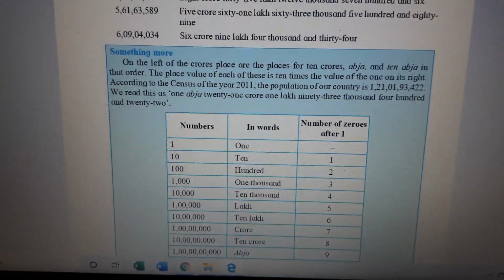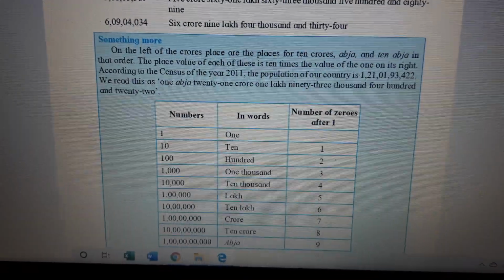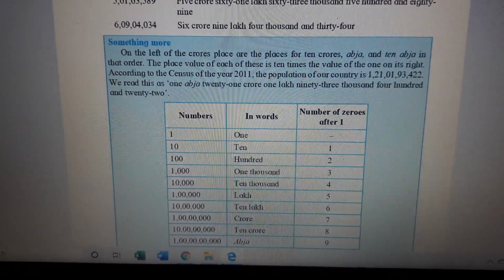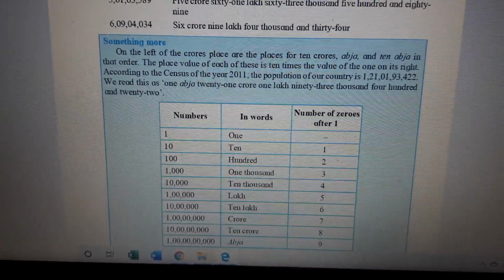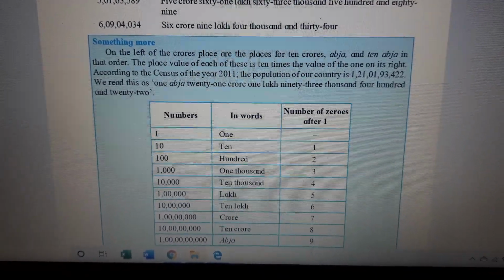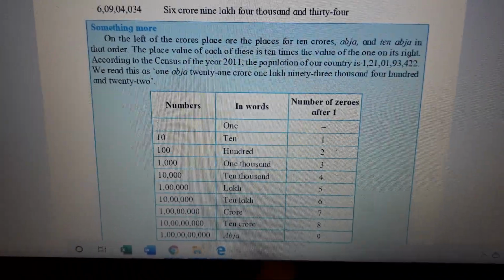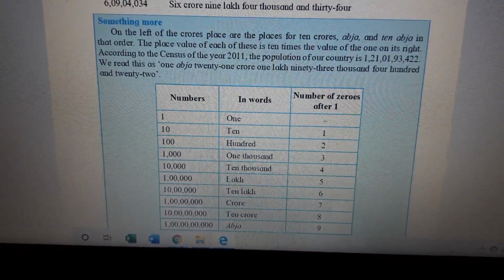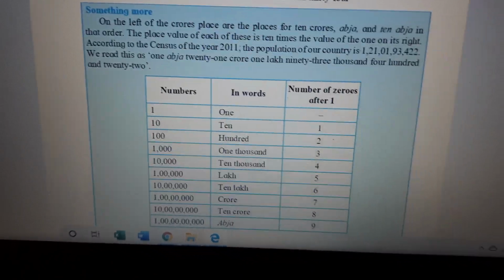And we also are updated with the population, whether it is increasing or decreasing. It's not just the births happening, there are deaths also. So it gives us a clear picture of our country at the world level, whether our population is rising, decreasing or stable, and all that information. So that is the census of the year 2011. Now it is 2020. So the population of our country is